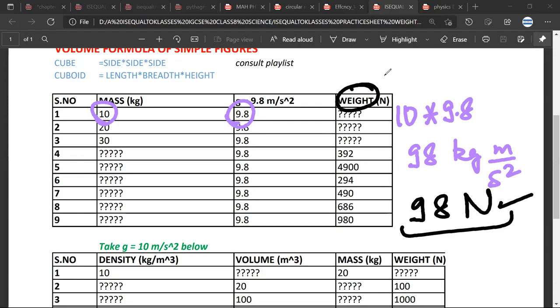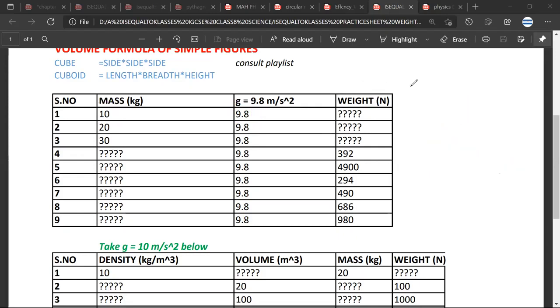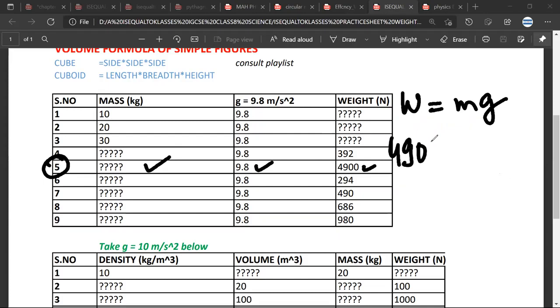Mr. Ariman, any doubt still? No doubts. Okay, Mr. Ariman, try to do this question. Question number 5. How should I do this? Okay, so mass equals weight upon g. Shabash. So we'll divide 4900 by 9.8. So we can do 98 upon 10 also.